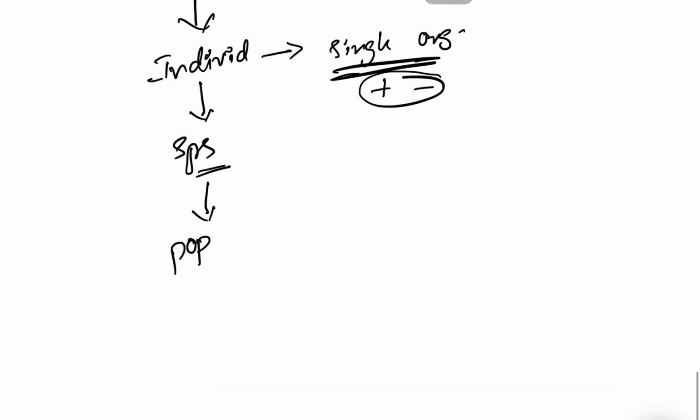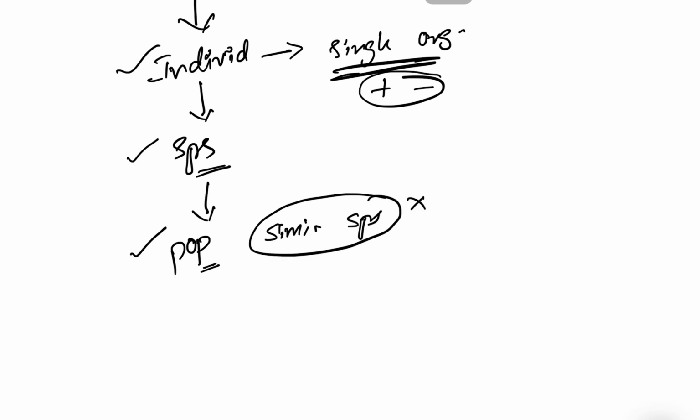See, first it was individual and then species, and now a group of organisms of the same species residing at a particular place and time consists of population, right. So, when we say population, we should talk about similar type of species, that should be remembered.